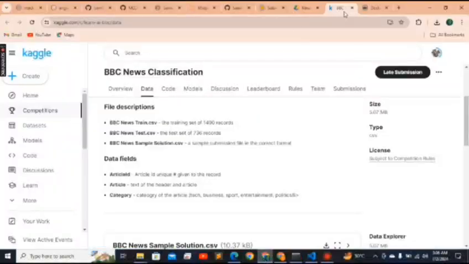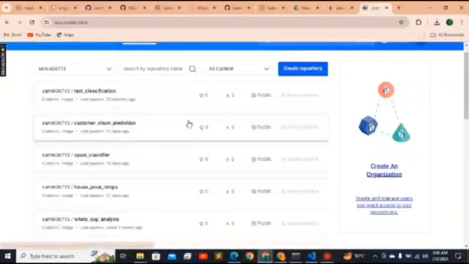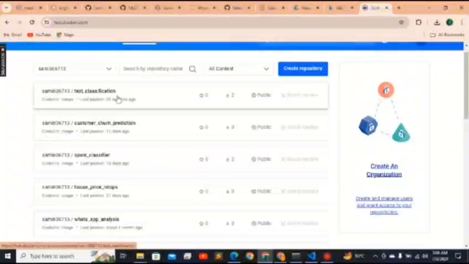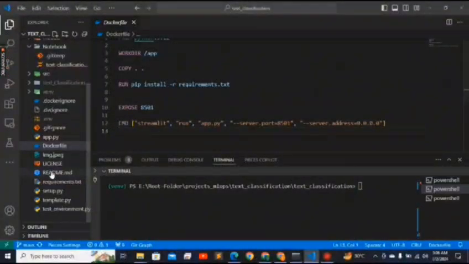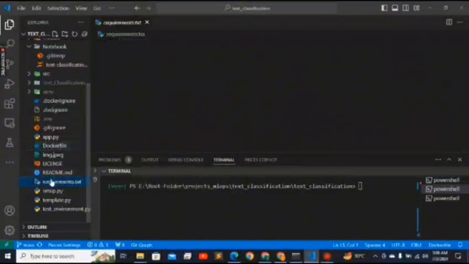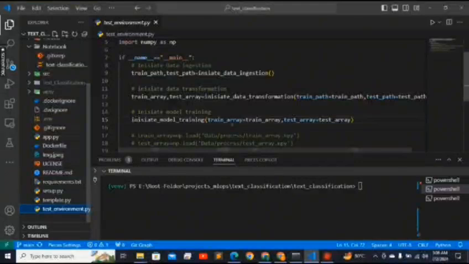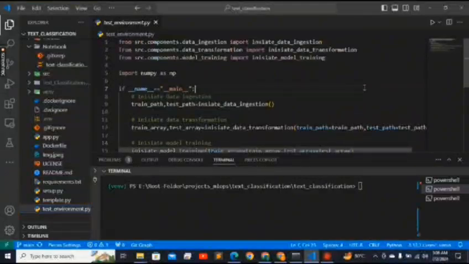Here is Docker Hub, and I made one more repo for text classification. I can share the link so you can definitely test it. Now here is my requirements.txt and test environment. The test environment is what I use to test that our model and our functions are working correctly.